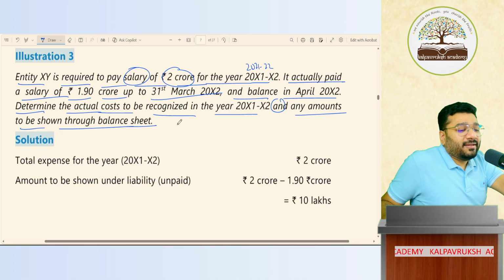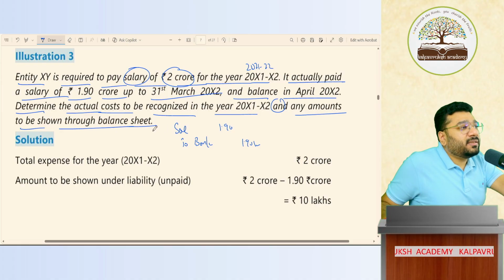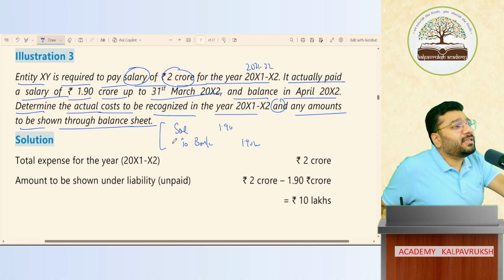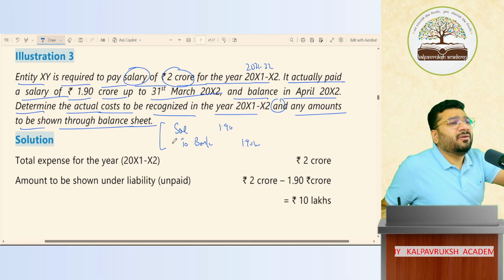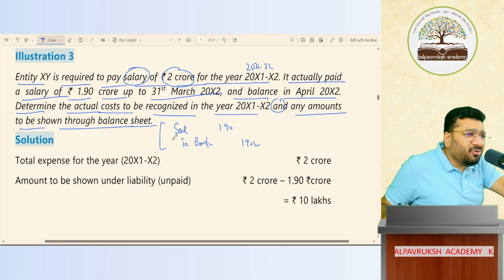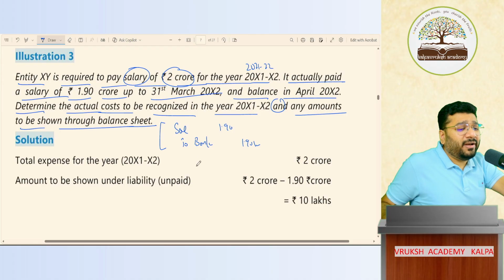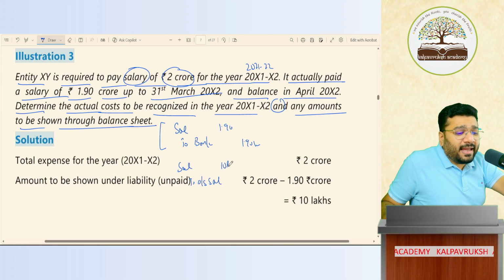Out of that, salary account debit to bank, how much? 1.90 crore. Yes or no? This happened for all months. March month salary was not paid. How much is not paid? 10 lakh is not paid. No entry yet, the entry will come. What entry? Salary account debit to outstanding salary 10 lakh.